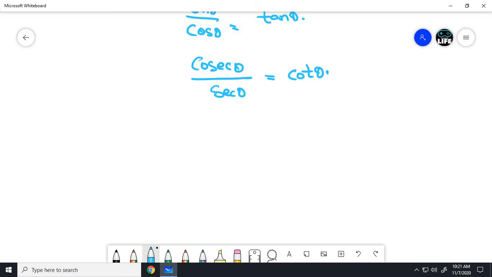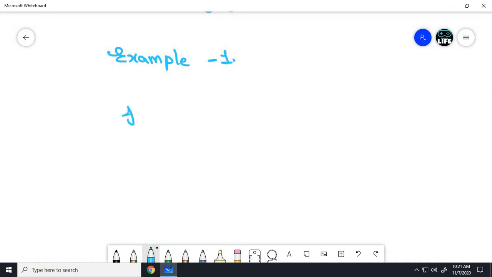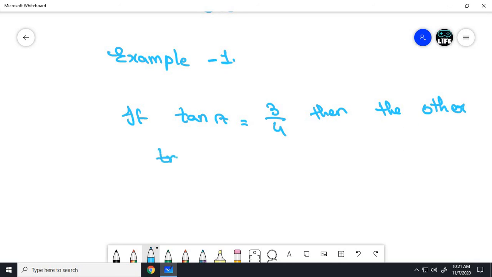So let's solve example 1. What is example 1? If tan A equals 3 by 4, then the other trigonometric ratios of angle A are how much? They ask it like this.